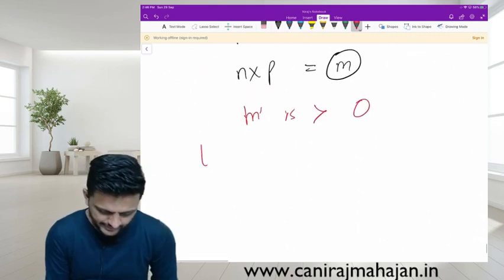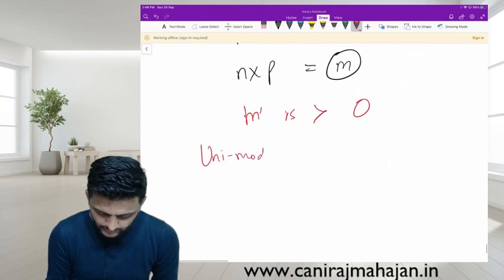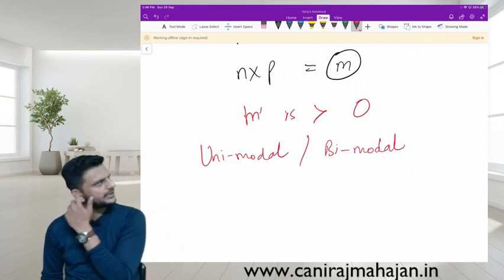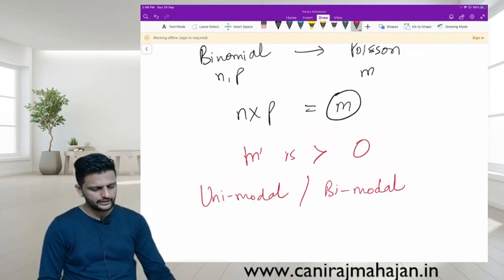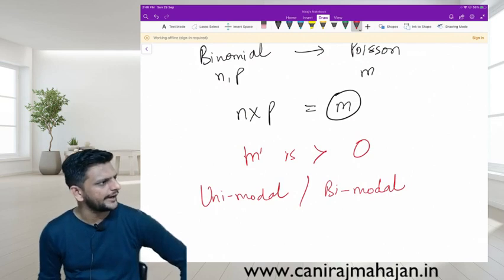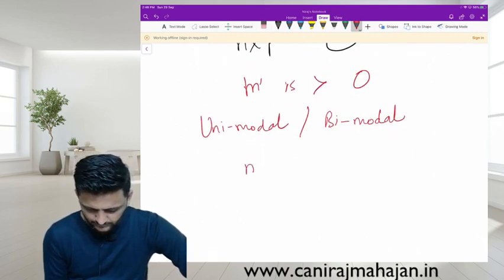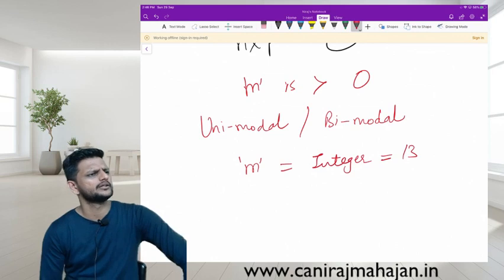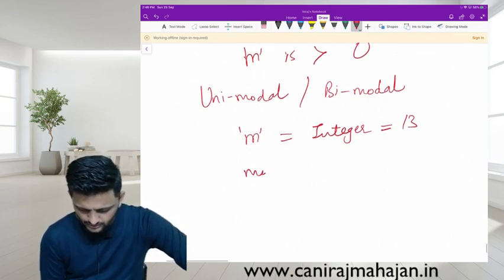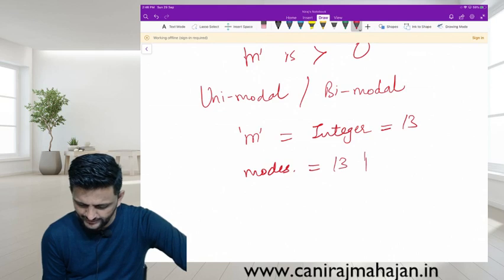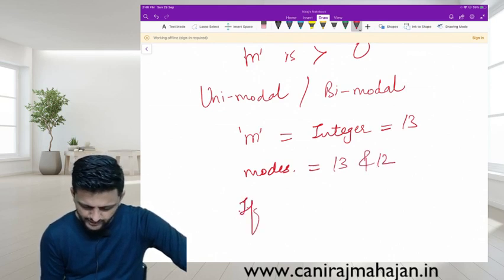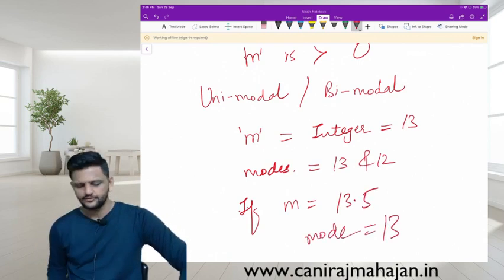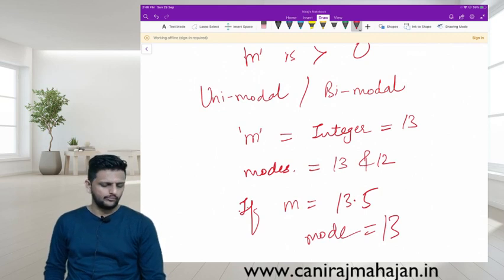And lastly, again the same thing, unimodal or bimodal. Is there any formula for the mode of Poisson? Tell me. It is just the value of M. If M again is an integer, let us take the same example, 13, then what are the modes? Yes, modes are 13 and 12. If M is 13.5, mode is just 13. So it can be again unimodal or bimodal. Remember?